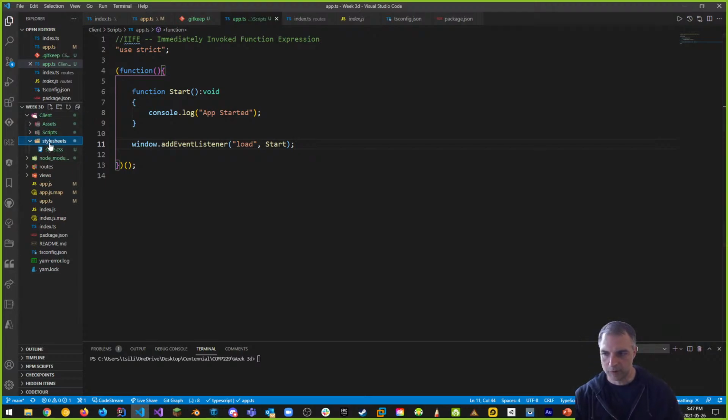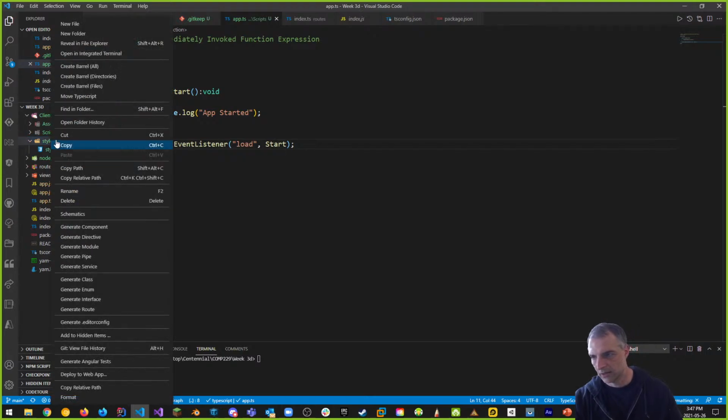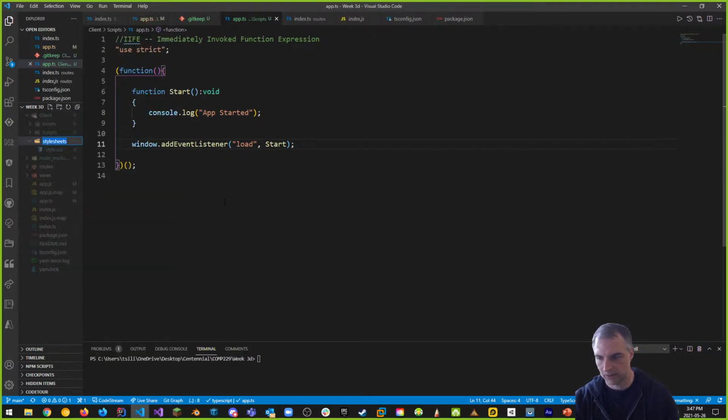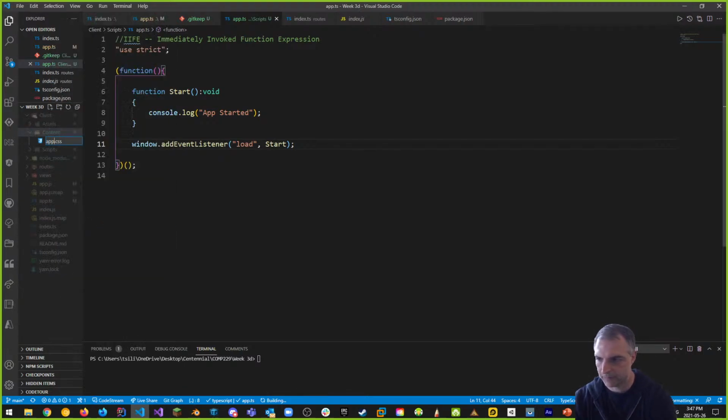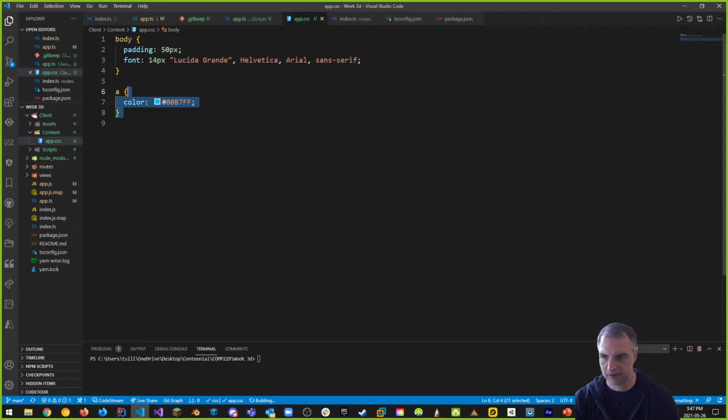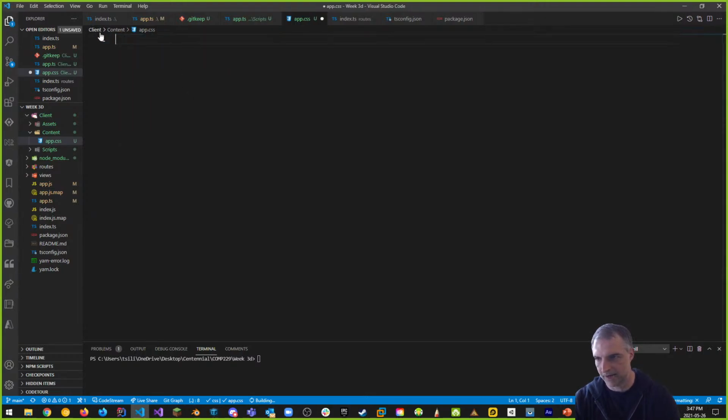Cool. And then style sheets. We don't want to call this style sheets. Let's rename this to content, right? And under my style sheets, we'll call this app.css. So refactor, rename to app.css. Our app.css right now has this stuff. Let's just get rid of all of this. There's nothing inside app.css. This is actually a placeholder, so your custom CSS goes here. We don't have any of that right now, but we're going to put some custom CSS here later on.